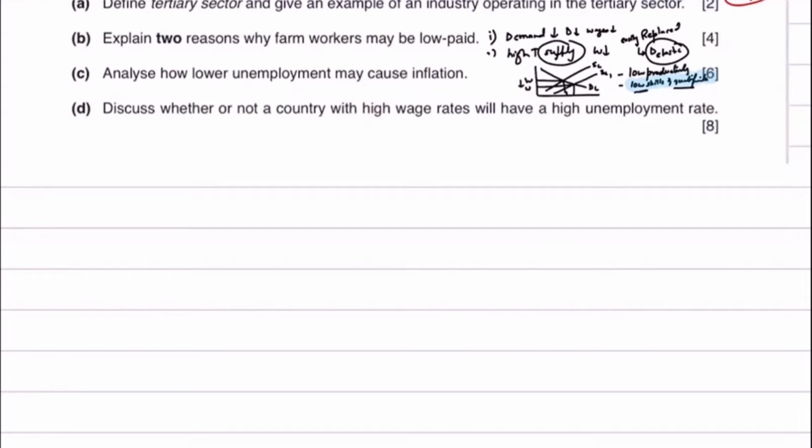So you'll say that a link can be established between high wage rates and a high unemployment rate. Yes, there is a relation, but it is not always direct. It does not always mean that high wage rates will result in high unemployment rates. And then you'll move on by saying let's see in what circumstances high wage rates may end up having high unemployment rates for that country. So let's first see how a high wage rate can cause a high unemployment rate. First things first, we know that if wages are high in the economy, the cost of production would be higher in the economy.